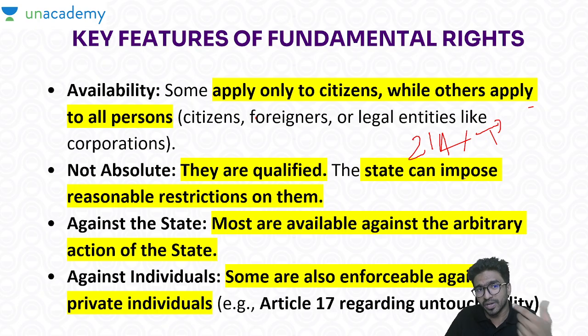So the 2 major changes: one is deletion of the right to property, now it is a legal right. Then the other major change was the insertion of 21A under the 86th Amendment.